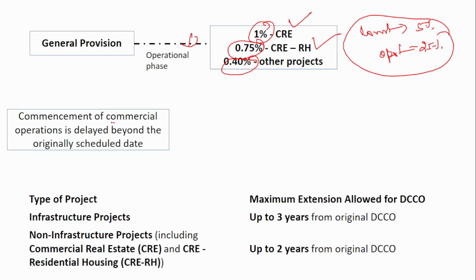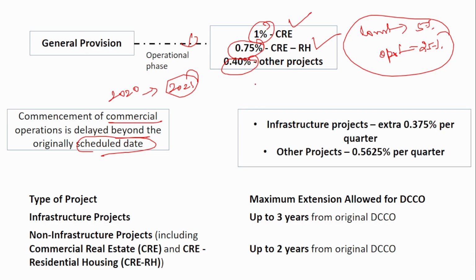Now, if commencement of commercial operation is delayed beyond the originally scheduled date. Say, suppose the commencement of operation should have started by 2020, but it got delayed by 1 year. That is, by 2021 only the commencement happened, that is, the operation started. During that period, the provision amount should be even more. Okay, when there is a delay in the commercial operation, an extra provision has to be made by the banks.